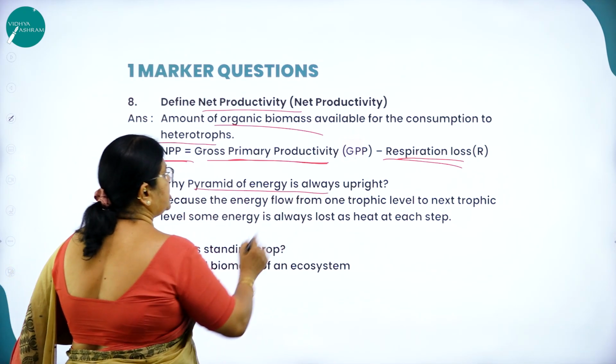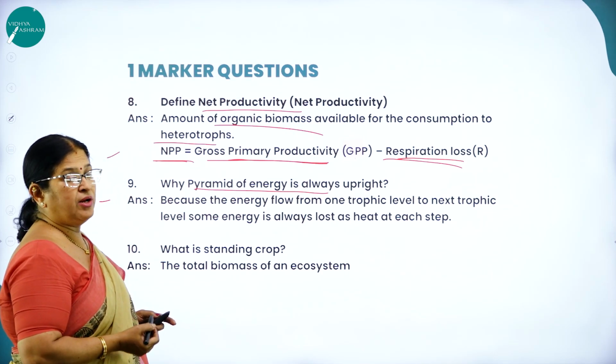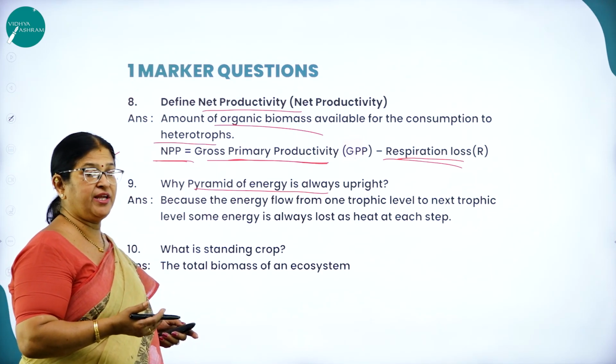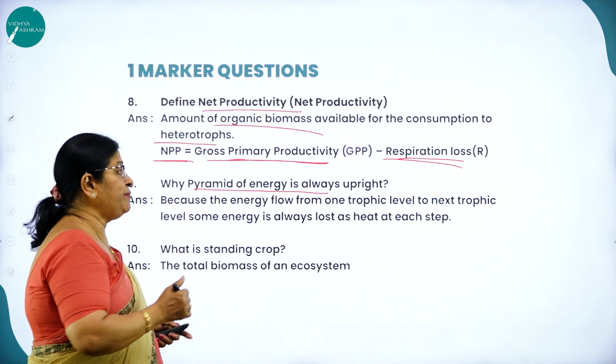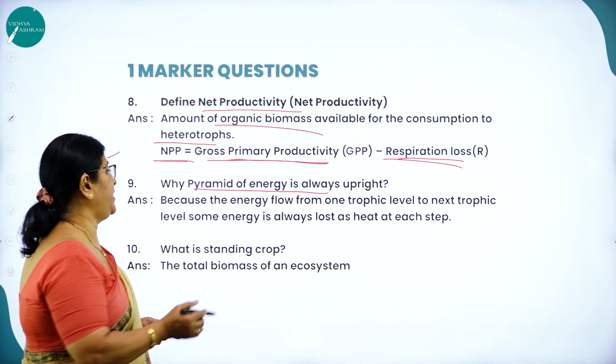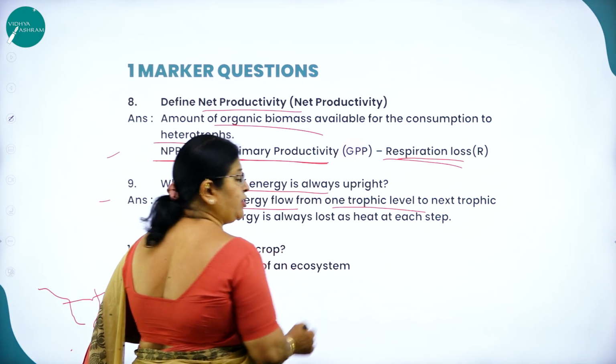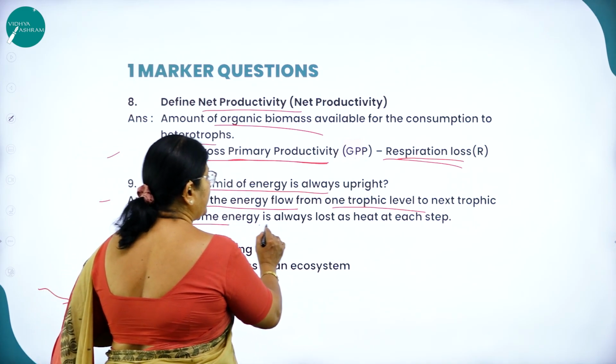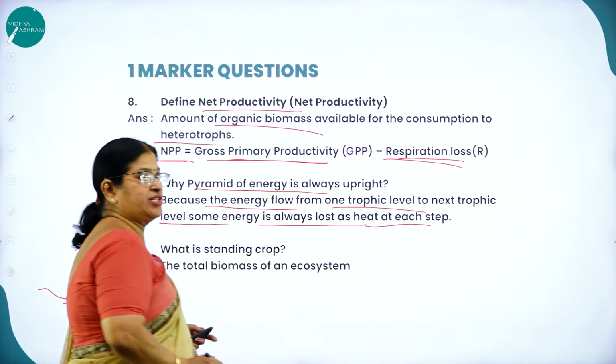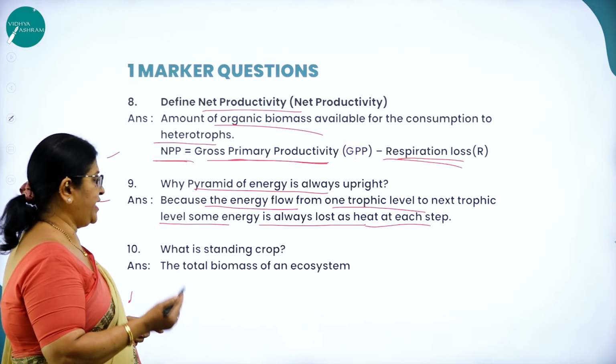Why is the pyramid of energy always upright? For example, the pyramid of number of a tree is inverted. But why is the pyramid of energy always upright? Because as energy flows from one trophic level to the next, some energy is always lost as heat at each step. Hence it is called upright.